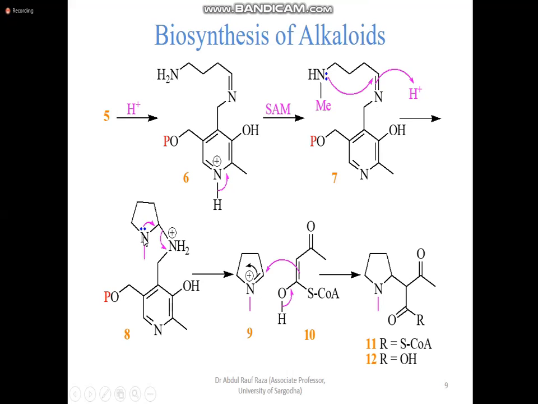You see, again, it is producing one H positive ion. So when it produces one H positive ion, which is taken by this nitrogen, because this nitrogen has one hydrogen with it, right? So when this nitrogen loses one H positive ion, which is this one, this nitrogen picks up one H positive ion from this and converts into NH2. Now you see the 5-membered ring is constructed, which is a characteristic of pyrrolidine alkaloids.